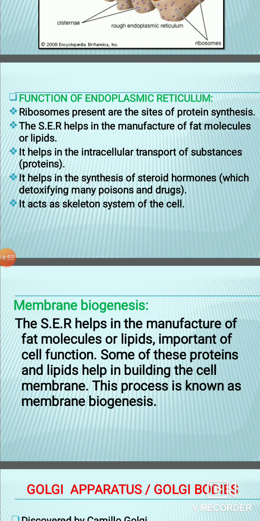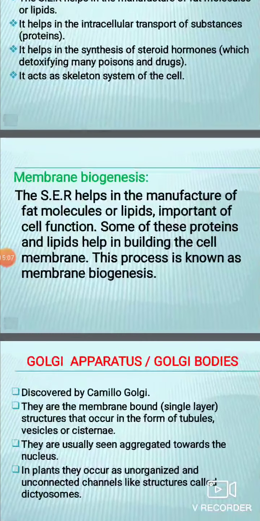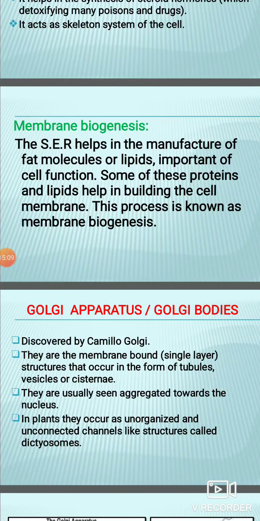Okay, so some of these proteins and lipids help in building the cell membrane, and this process of formation of the cell membrane is called membrane biogenesis. Okay, fine. Now our next and the last cell organelle of today's discussion is the Golgi apparatus.